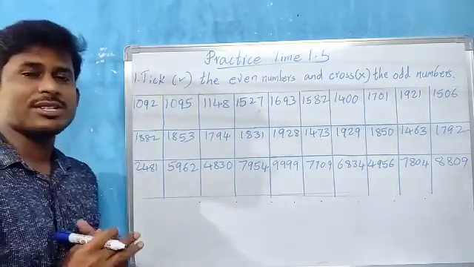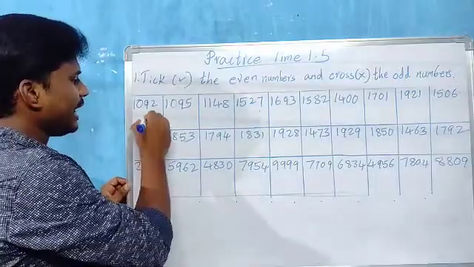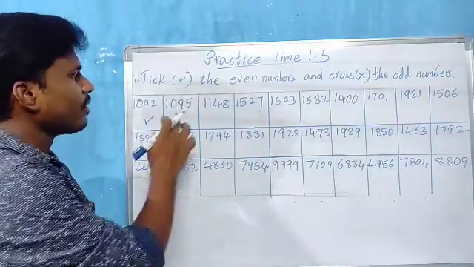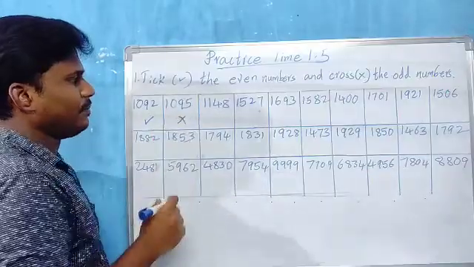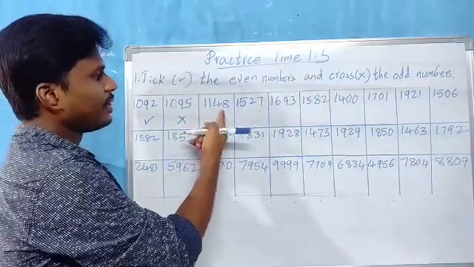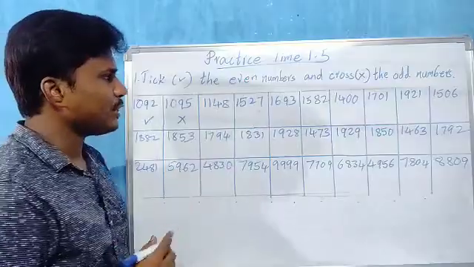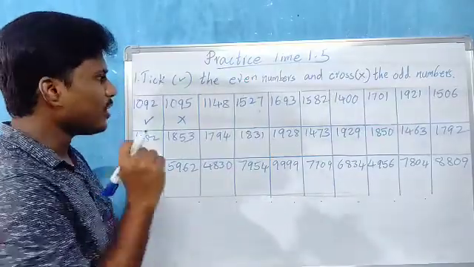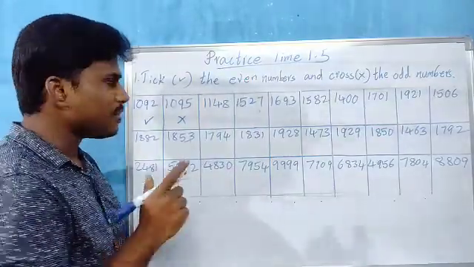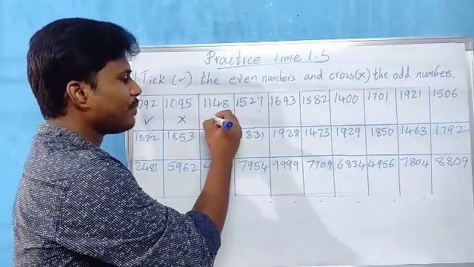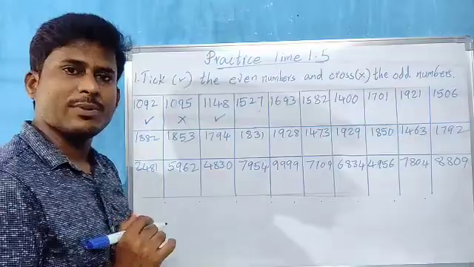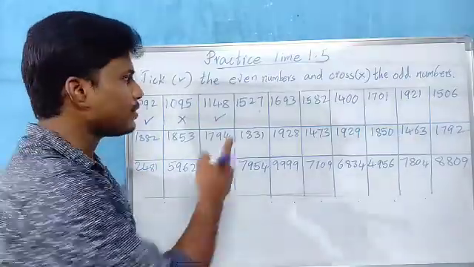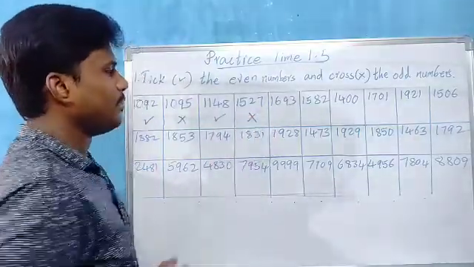In the ones place we have digit 2. So it's an even number, children. 5. So it's an odd number, children. Cross. 1148, children. 8 in the ones place. So 8 is which number, children? Even number. So the total number will become even. So let us tick this. 7 in the ones place. So 7 is an odd number, children. The total number will become odd number.